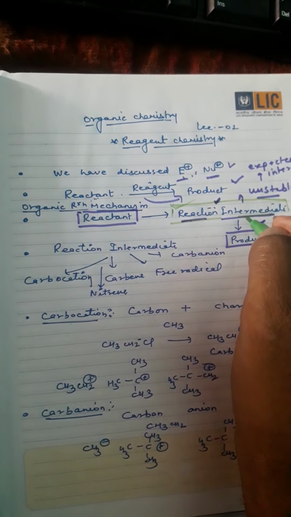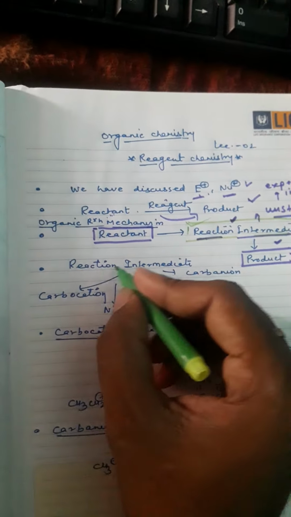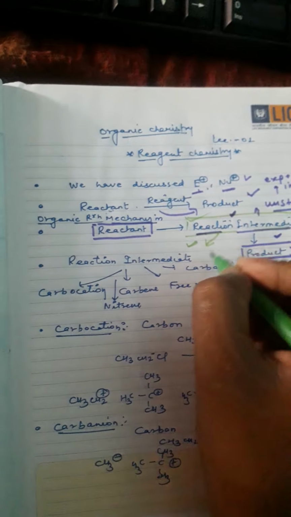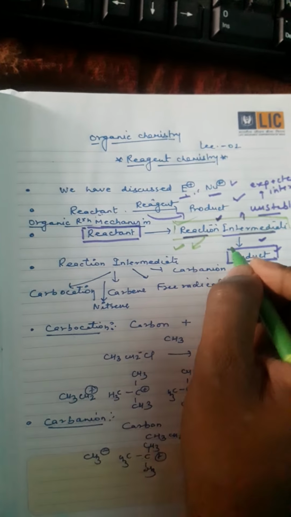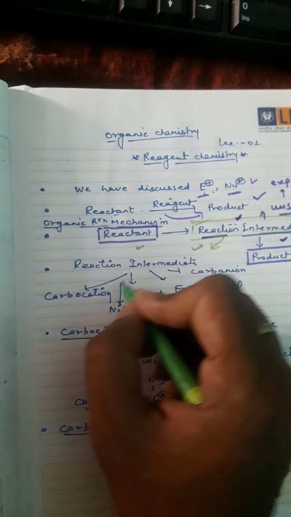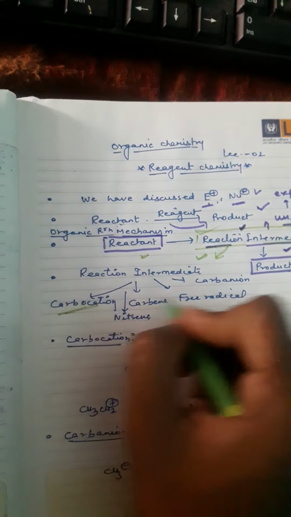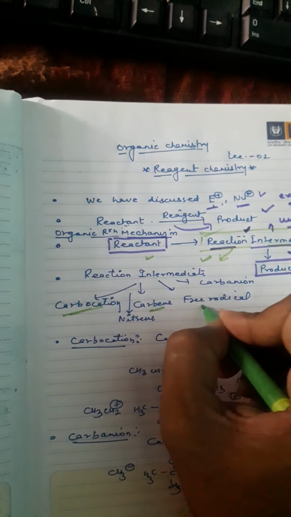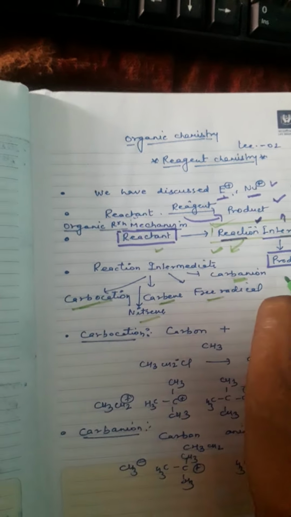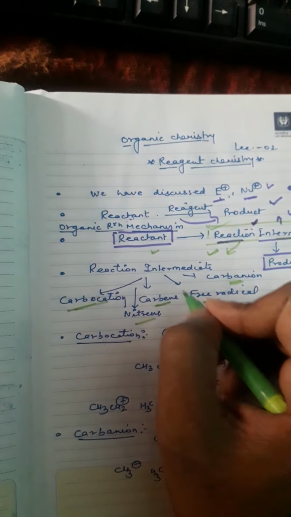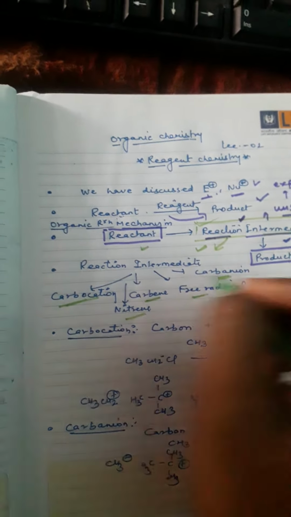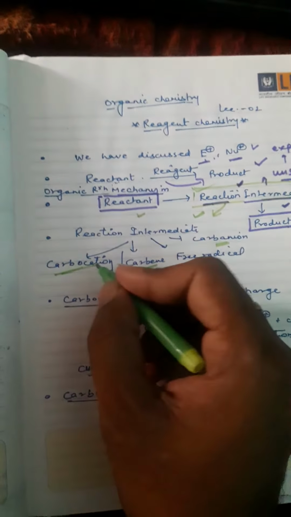I am discussing which type of reaction intermediate will be formed for converting reactant to products. This may be a carbocation, carbene, free radical, carbanion, or nitrene. All these types of reaction intermediates will form in different types of reactions. We will discuss step by step.